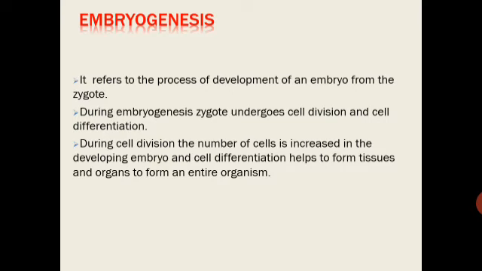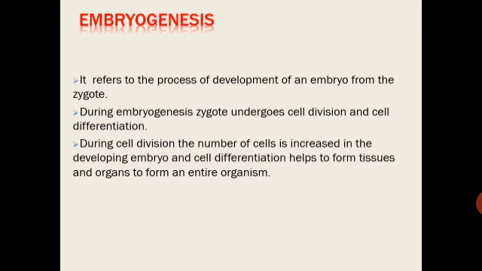So cell division is what? Here mitotic divisions are occurring, more and more number of cells are added, whereas during cell differentiation these cells are grouped into specialized tissues and then into organs and into an entire organism. That is called as embryogenesis.